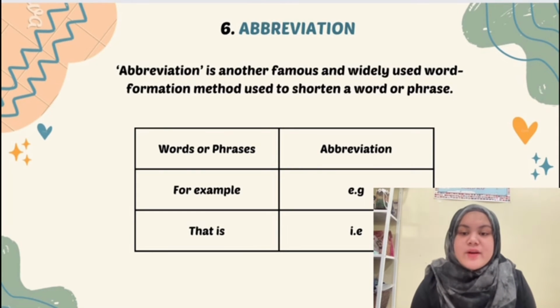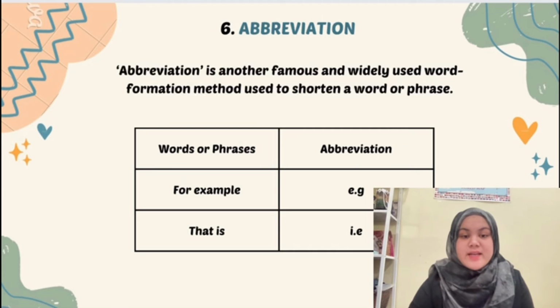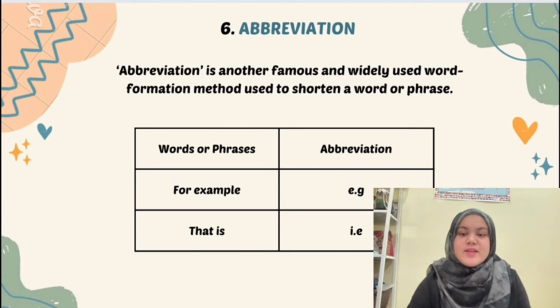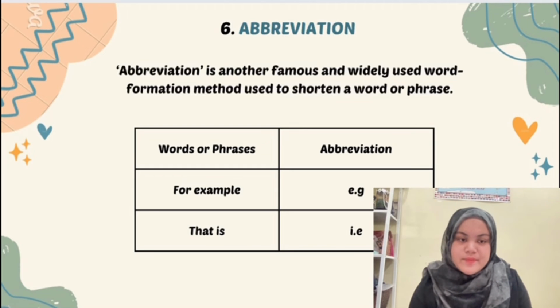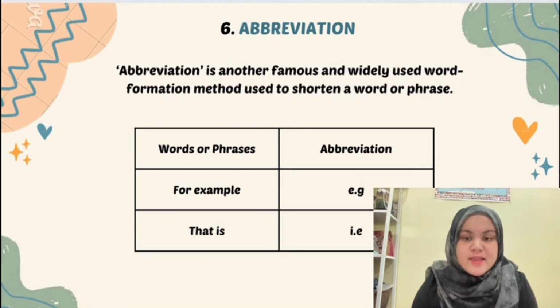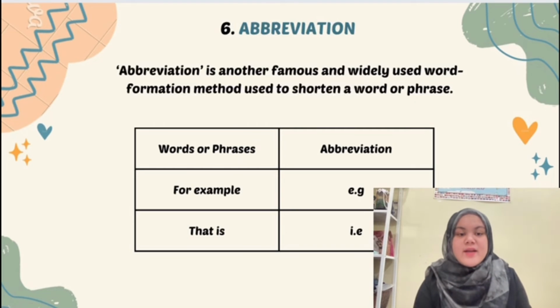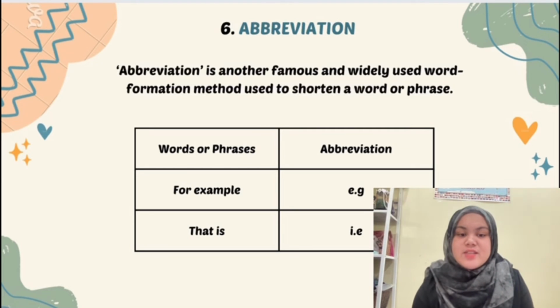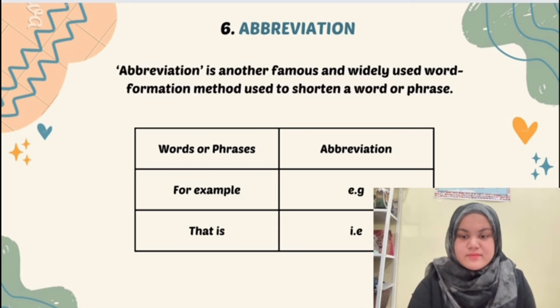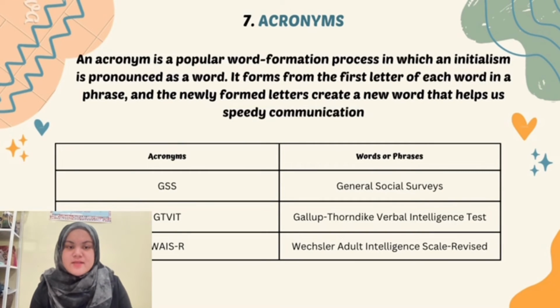The sixth word formation process is abbreviation. Abbreviation is another famous and widely used word formation method used to shorten a word or phrase. For example, from the article, for example, and the abbreviation is e.g. And then the second one is that is, and the abbreviation is i.e. The seventh word formation process is acronyms.